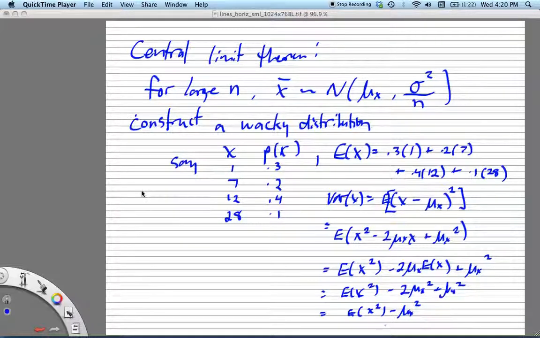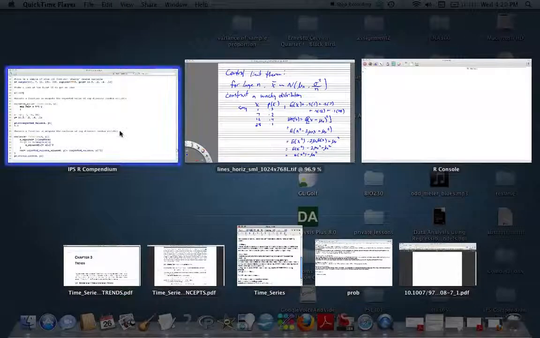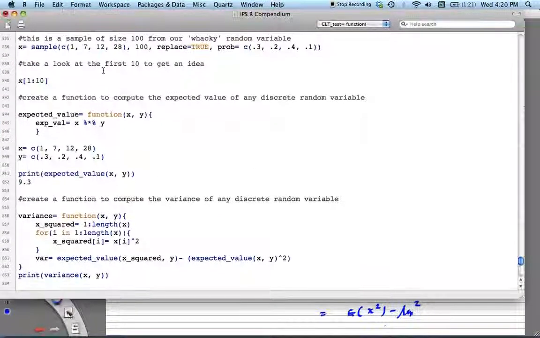Okay, so what I've done is I've constructed what I'm calling this wacky distribution here. The reason I made it wacky is to illustrate the point that it doesn't matter what distribution you start with. This is a discrete probability distribution. It takes on the values 1, 7, 12, and 28 with probabilities 0.3, 0.2, 0.4, and 0.1. Let's start off by getting an idea of what this thing looks like.